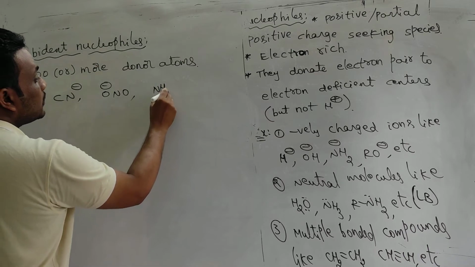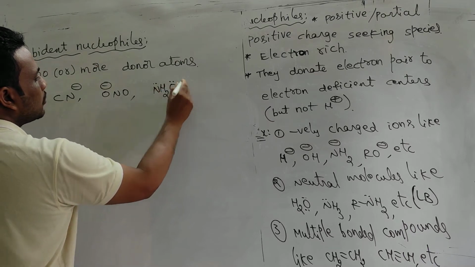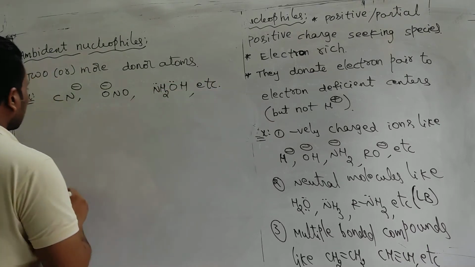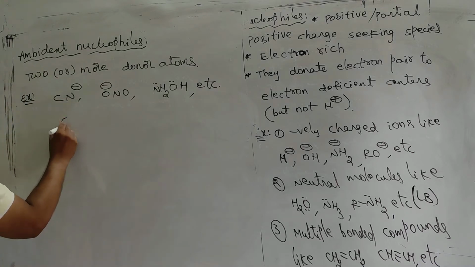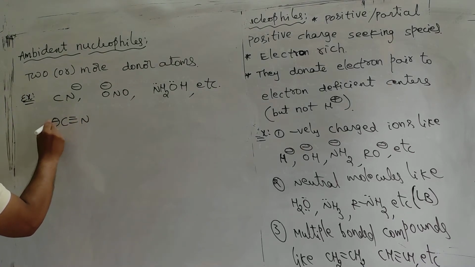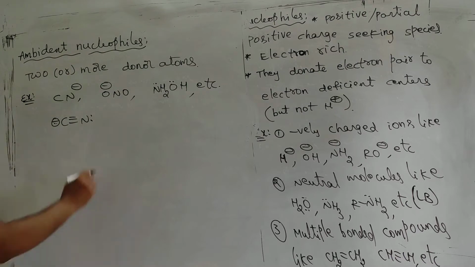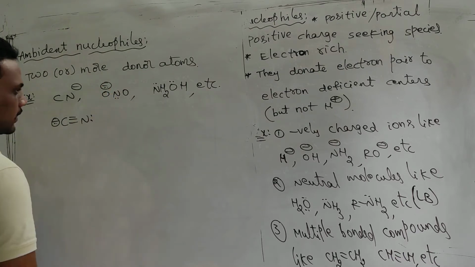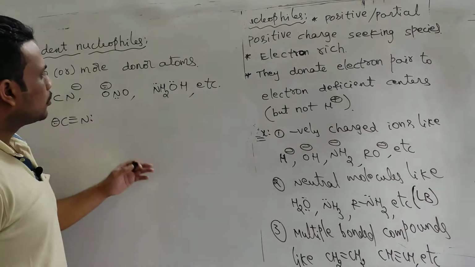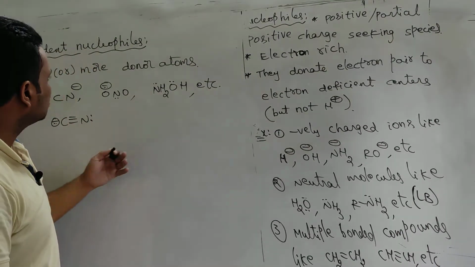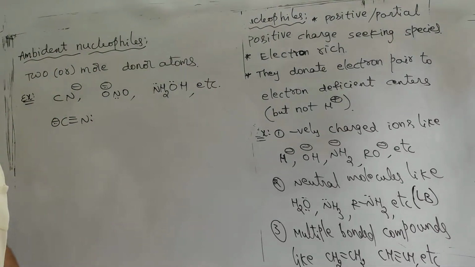Okay, hydroxylamine, you see both nitrogen and oxygen have a lone pair. So two or more atoms possess a lone pair, so these are called ambident nucleophiles.